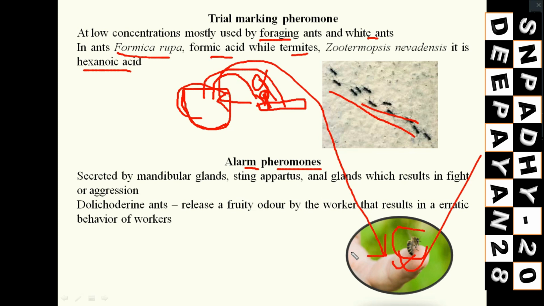The pheromone will be kept on the natural enemies, so that all will be attracted to this pheromone and they will fight with the natural enemies. So this is one example of alarm pheromone. Similarly, in case of Dolichoderine ants, they release some fruity odor by the worker that results in erratic behavior of workers. They will be totally alarmed to fight. Understood?